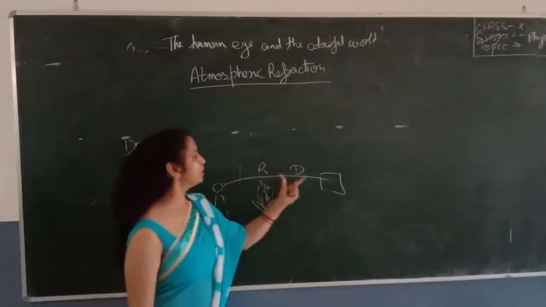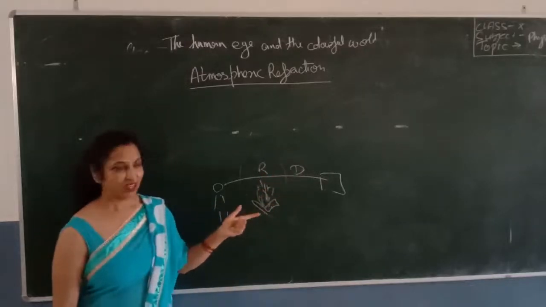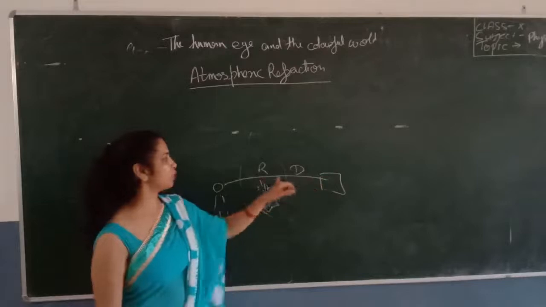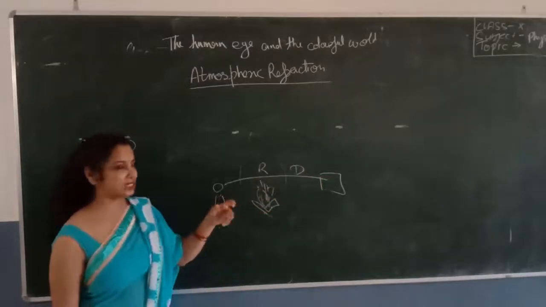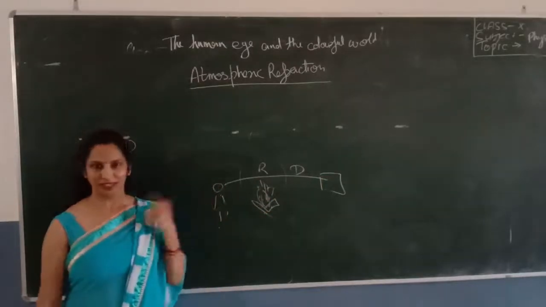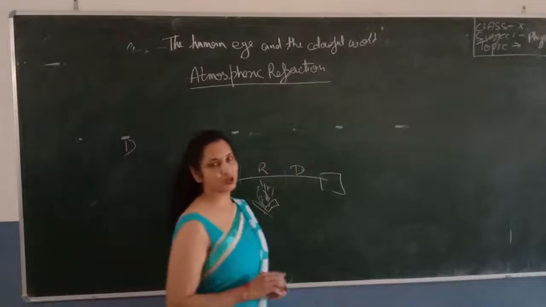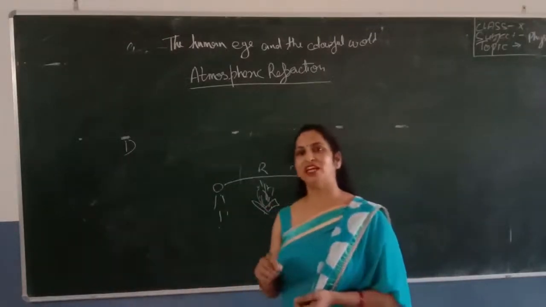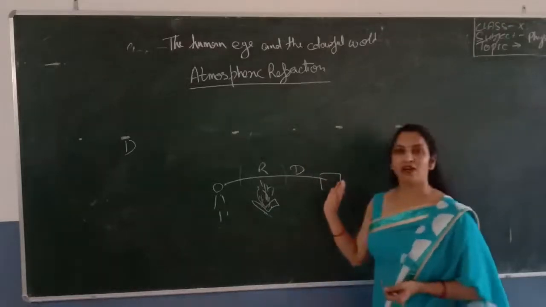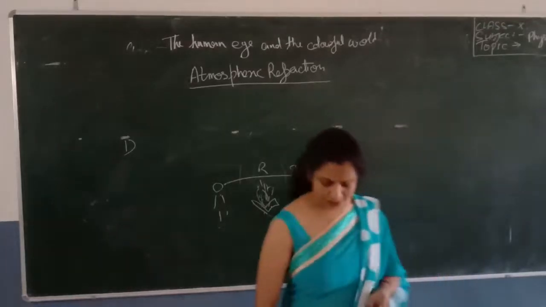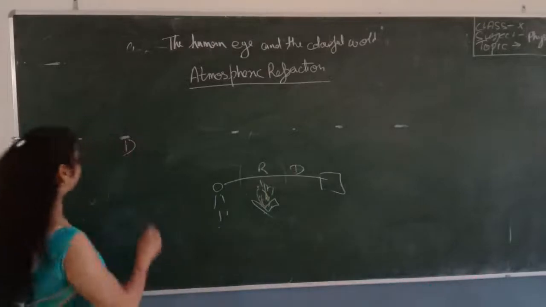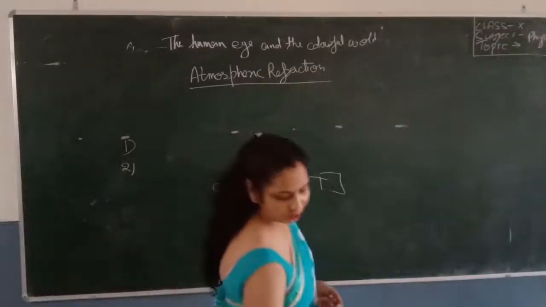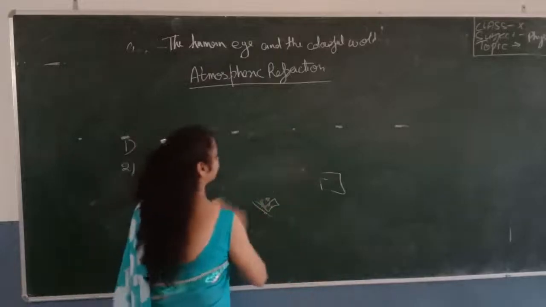And due to these different optical densities, when the light coming from the object passes through these different optical densities, it appears to flicker. So the first question is, you will write the answer yourself: why the object appears to flicker when we see the object from the fire. The second one is, what is the reason behind the twinkling of a star? So I will explain the twinkling of a star.